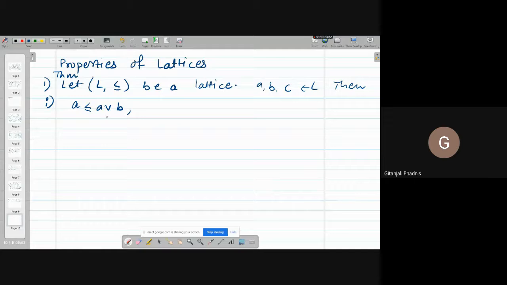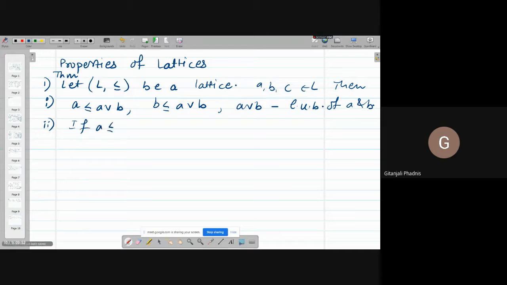Always remember this. Whatever join of a and b there is, every element will always be less equal to it. b is also less equal a join b. And what is a join b? a join b is the least upper bound of a and b. This is one of the properties you should remember.